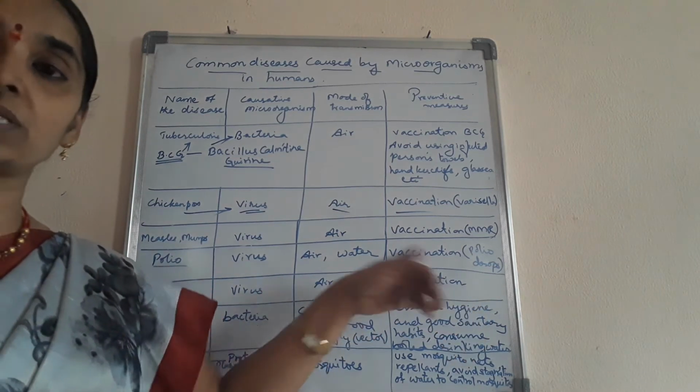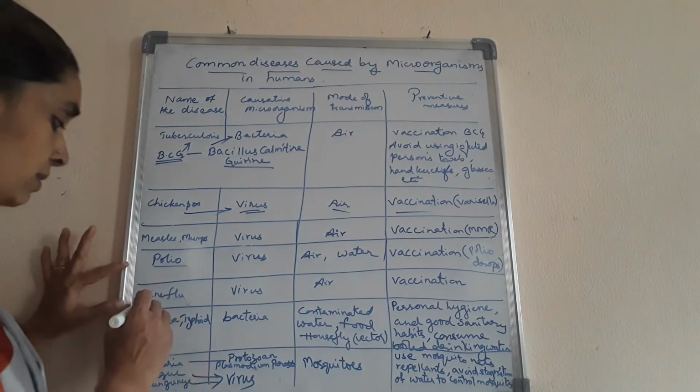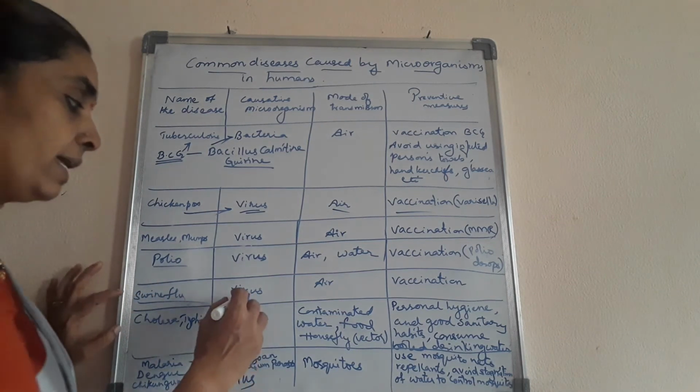Next, swine flu. It is a viral disease, a viral influenza that occurs in humans, and it transmits through the air, and a vaccination is given for influenza or flu. Swine flu is also a type of fever which is a viral disease.